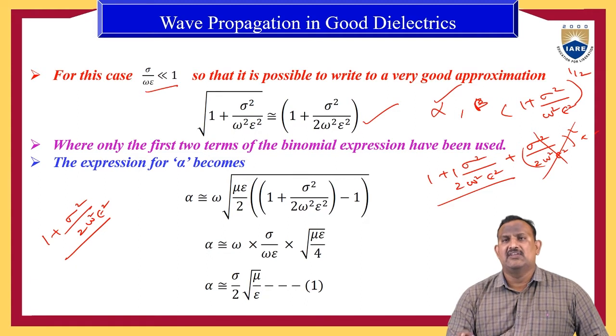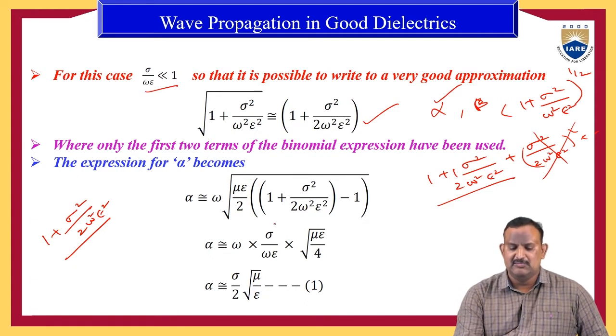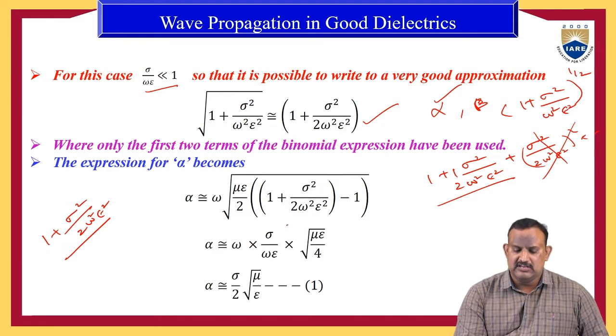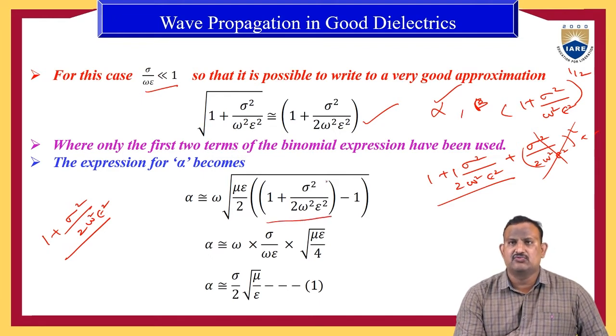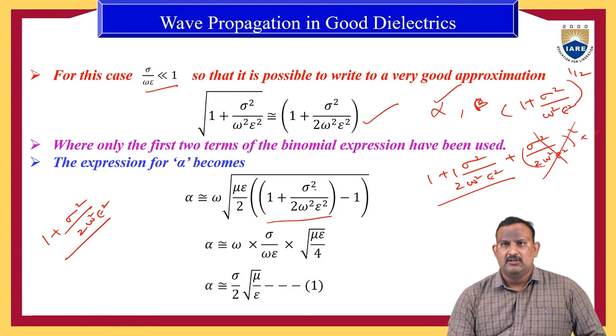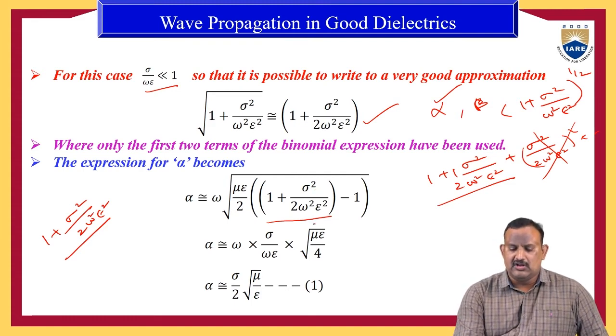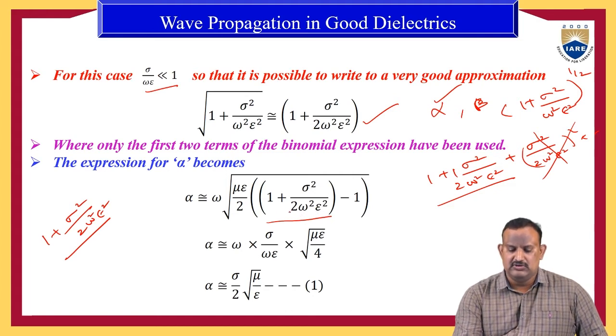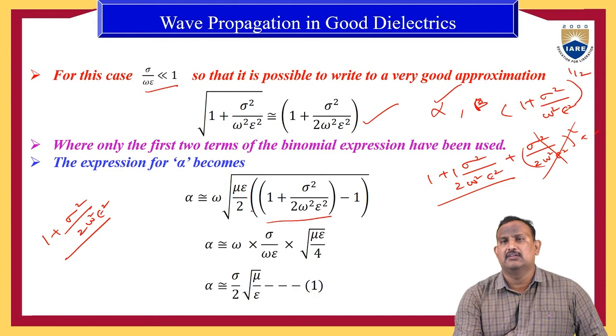So the expression for alpha becomes, in place of root of 1 plus sigma square by omega square epsilon square, directly 1 plus sigma square by 2 omega square epsilon square, minus 1. Minus 1 and plus 1 cancel each other. Therefore, if we take out of the root, it is omega into sigma by 2 omega, where the 2 is already in the root.